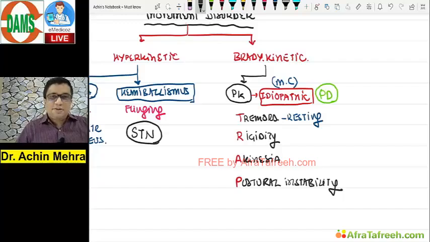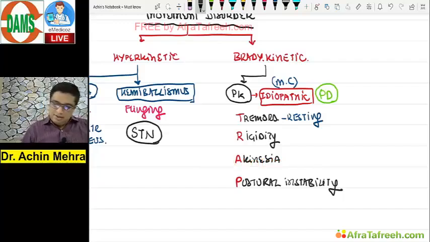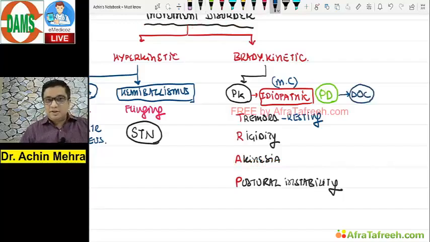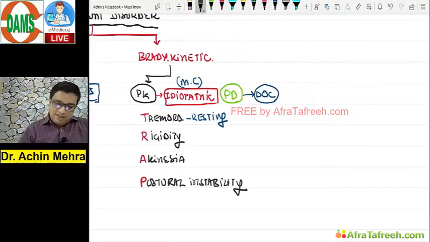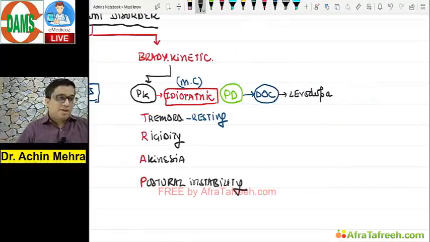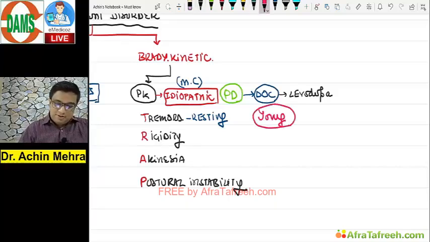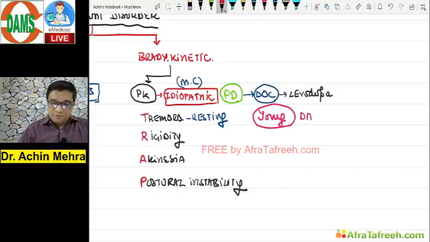And what are the clinical manifestations of patients of Parkinson? If I want to treat a patient of Parkinson or Parkinson disease, tell me fast, what is the drug of choice? Yes. If I ask you what is drug of choice, you have to answer me, old is gold, sir, levodopa is the best anytime, right? And of course, if I ask you in young people, what is the drug of choice that you read in pharmacology? It's a dopamine agonist, right? So these are the few things that you should know.